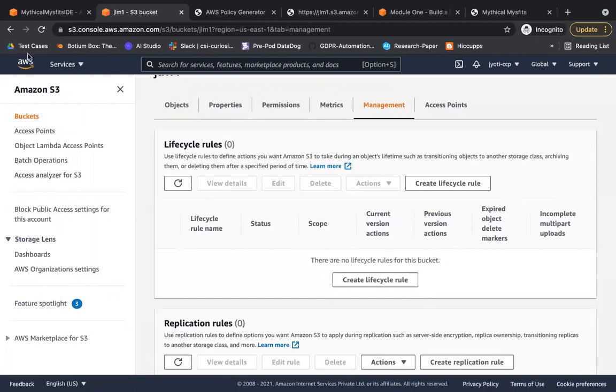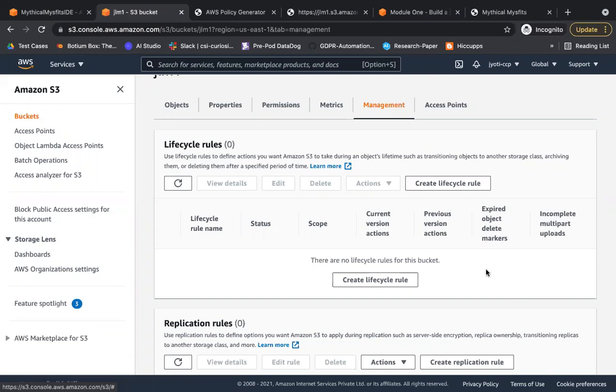See, before creating also, if you see the default, you get the name of the life cycle group, status, scope, current version action. So for example, you've enabled versioning. For the current version, you are saying, move it from standard to so and so storage class. But with the previous version, instead of moving from one storage class to another, you can permanently delete it. So you can apply these rules as well.